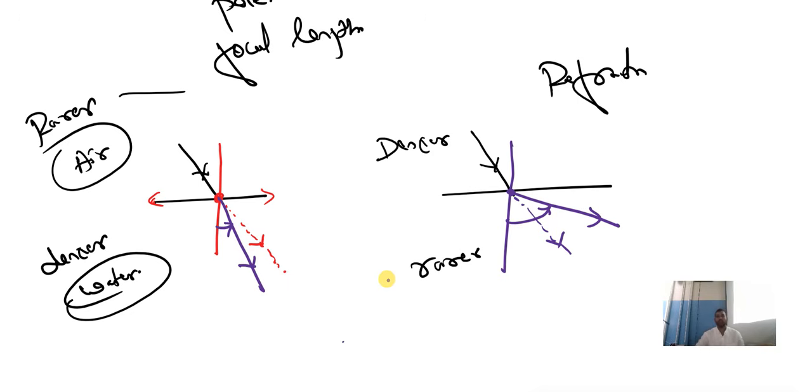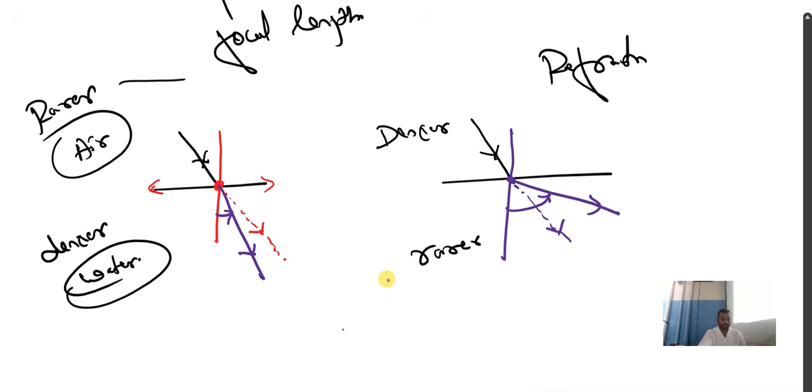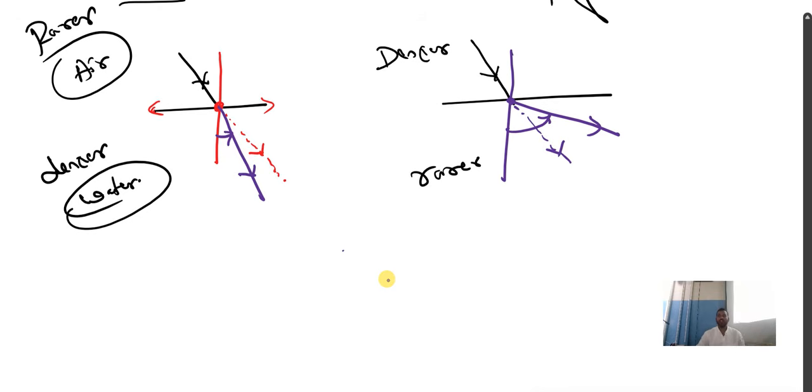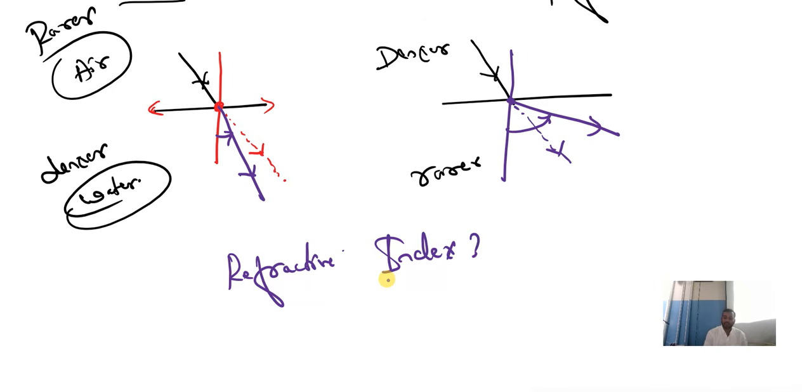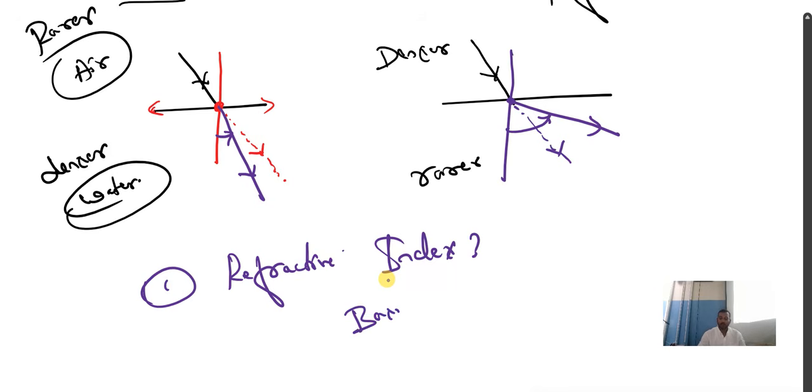Remember this step, remember this concept. It will be very helpful in case they ask you any questions related to how the refraction of light takes place when the light is moving in two different mediums. Based on this topic, we have a concept called refractive index. They may ask you the definition: what is refractive index? And some basic questions based on refractive index.